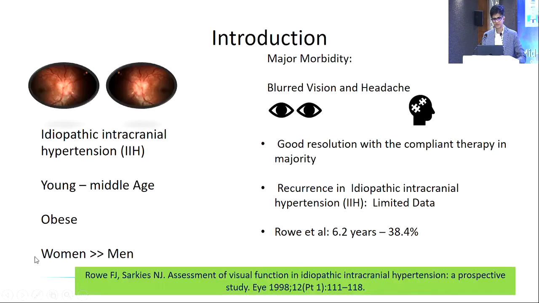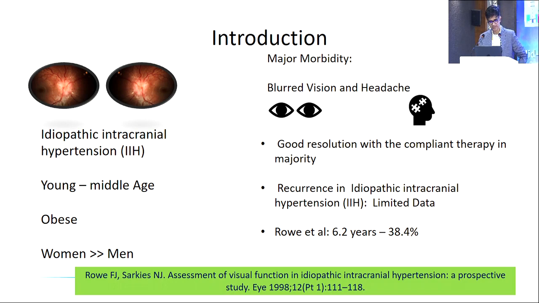So while we all know that idiopathic intracranial hypertension commonly presents with blurred vision, headache, and at times with diplopia, and commonly affects young to middle-aged women more than men, and the majority of patients are obese. What is also known is that the majority of patients tend to have good resolution with compliant therapy, but there is very limited data regarding recurrence in IIH.